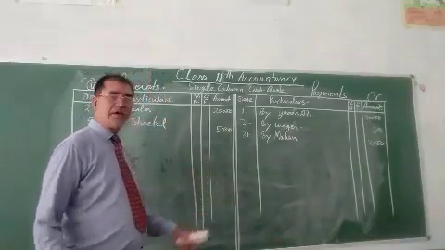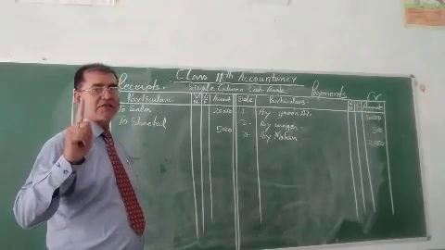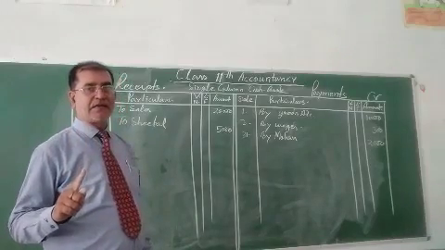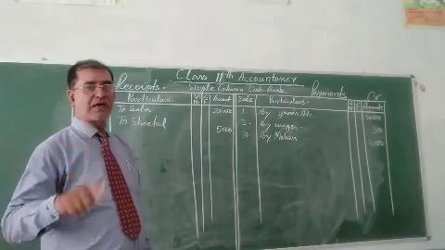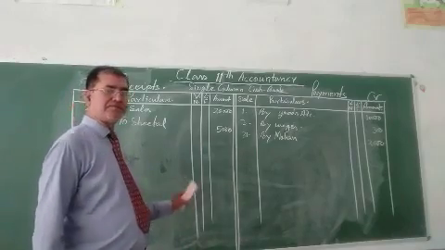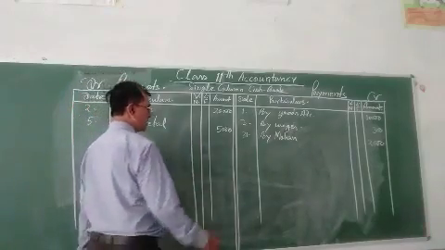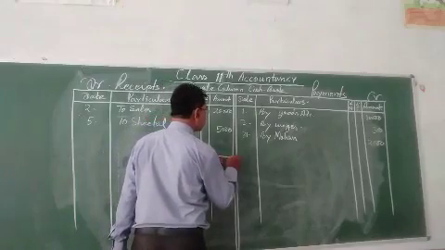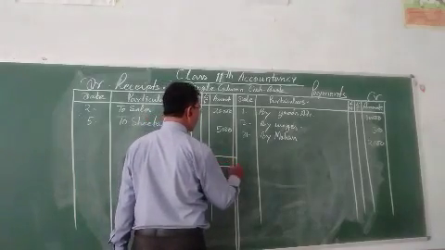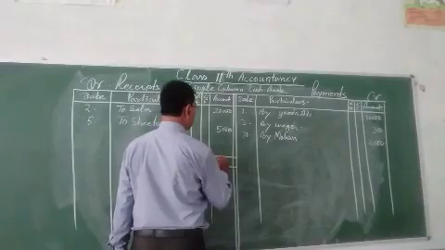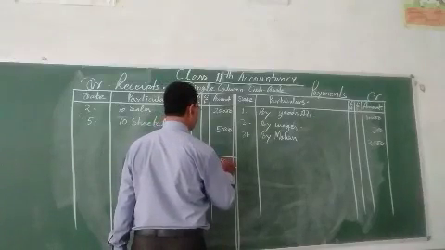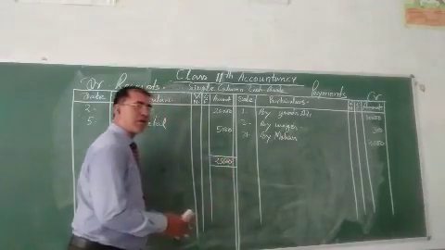Just total. Remember, cash book always shows the debit balance. But see over here, the total of this one, 25,000 in debit column.